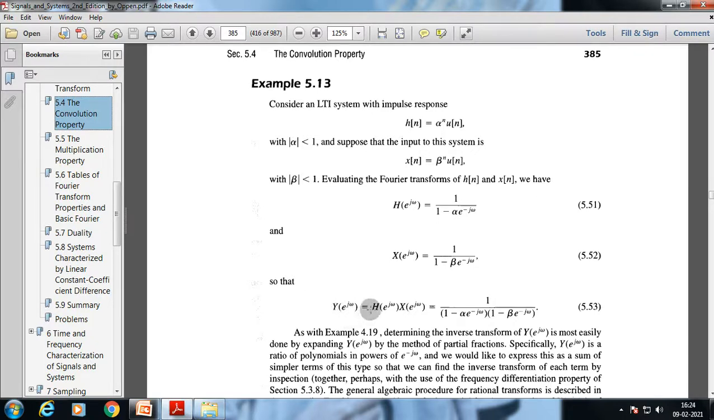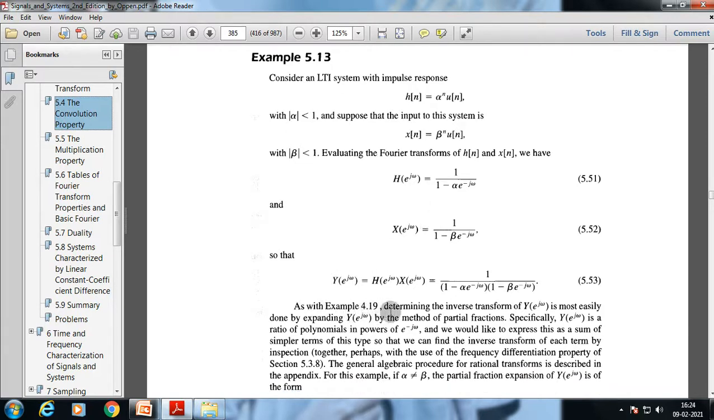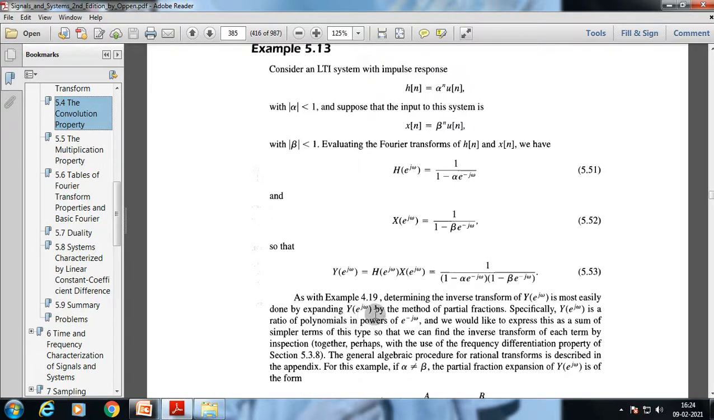Y of e to the power j omega is equal to H of e to the power j omega into X of e to the power j omega, which is equal to 1 by 1 minus alpha e to the power minus j omega into 1 minus beta e to the power minus j omega. As with example 4.19, determining the inverse transform of Y of e to the power j omega is most easily done by expanding Y of e to the power j omega by method of partial fractions.